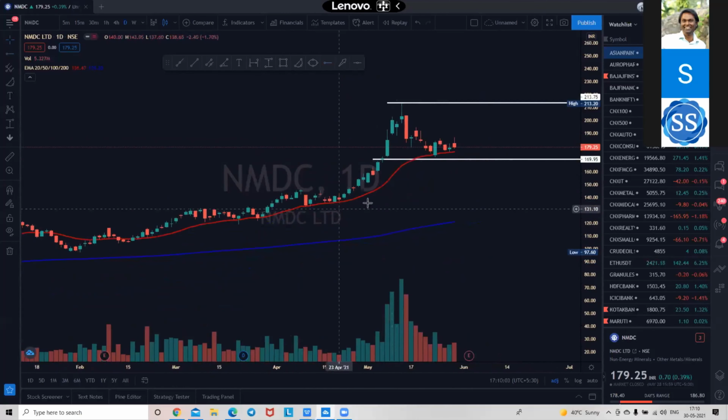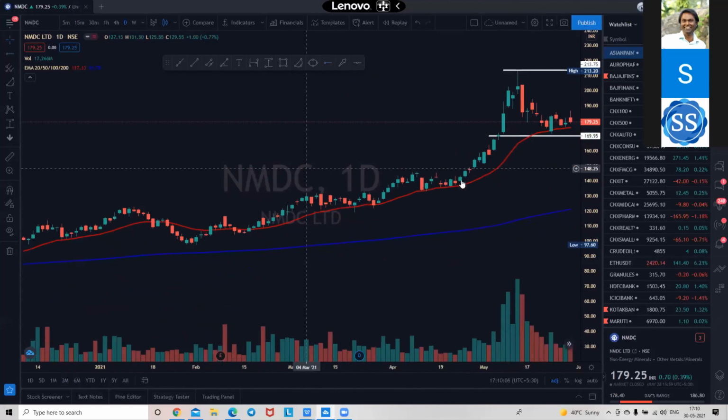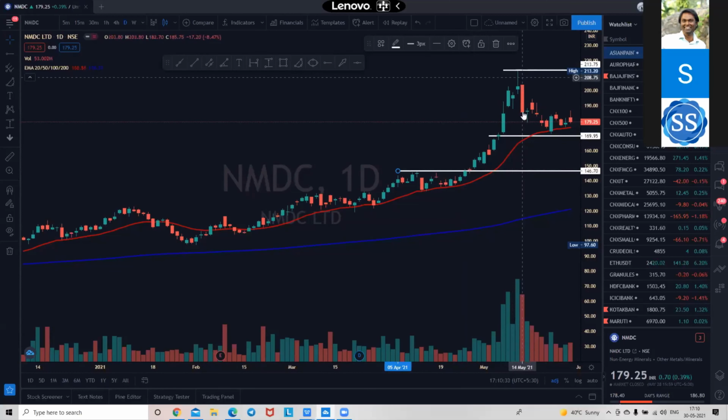If you had scanned earlier near the 20 MA, you could have got the stock over here somewhere. Okay, the volume contraction was happening over here. Candles became smaller, volumes dried up. The moment it left the 20 MA by clear miles on a trading day, volumes came in and took the stock from this breakout level, from 147 to 213, not far.